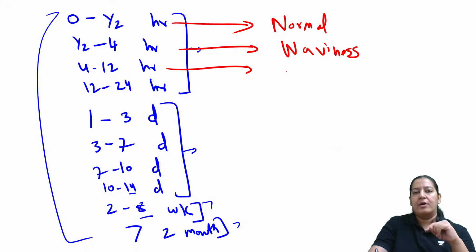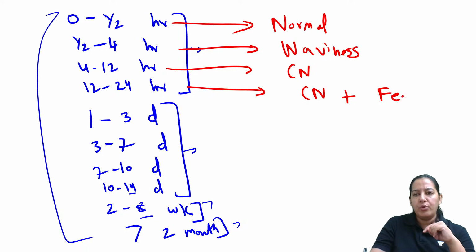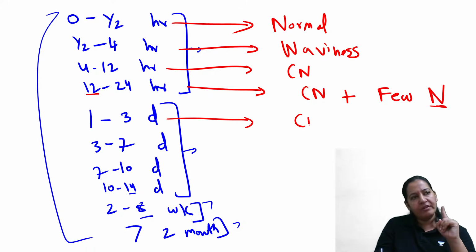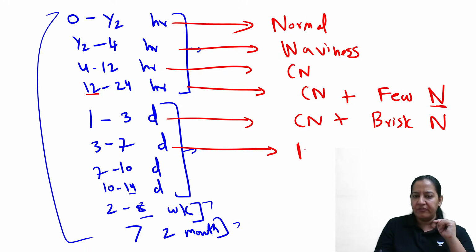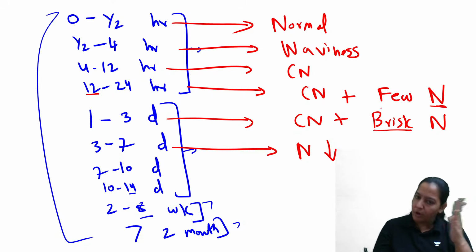4 to 12 hours, only coagulative necrosis. 12 to 24 hours, along with coagulative necrosis, few neutrophils. Neutrophils appear for the first time at 12 hours. Mind it. 1 to 3 days, along with coagulative necrosis, abundant, that is brisk, neutrophils. 3 to 7 days, neutrophils start decreasing. It is already brisk, now it will start to decrease.